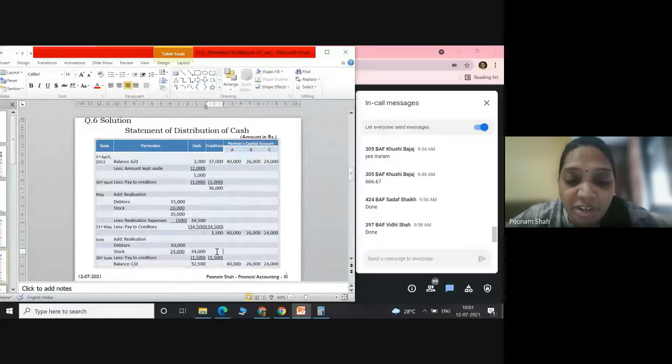Once you pay 1,500 to creditors, their claim will become zero, and the cash balance available is 32,500, with partners' capital 40,000, 26,000, and 24,000, with no distribution started yet.